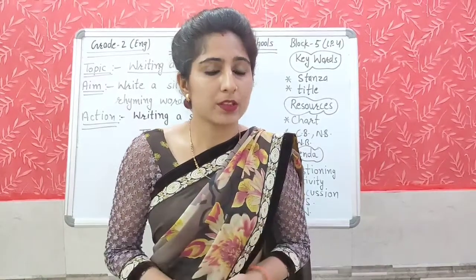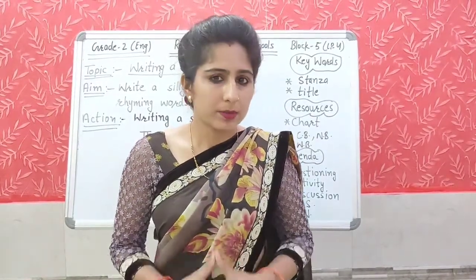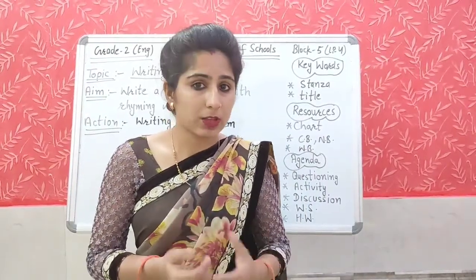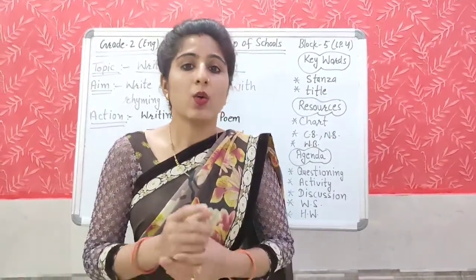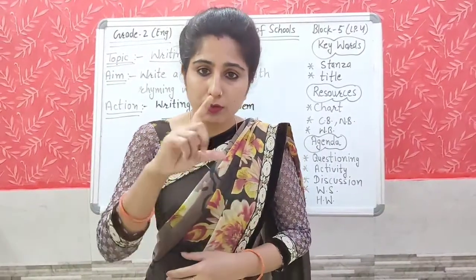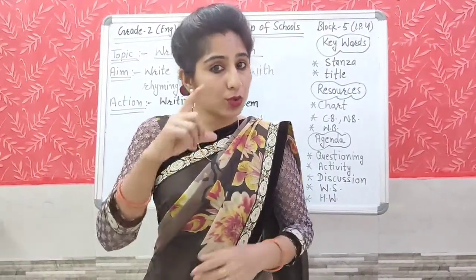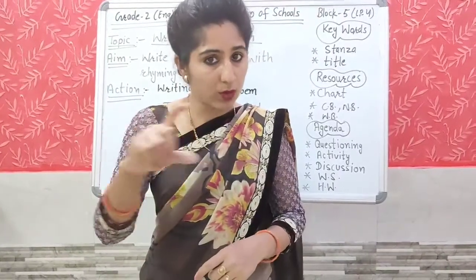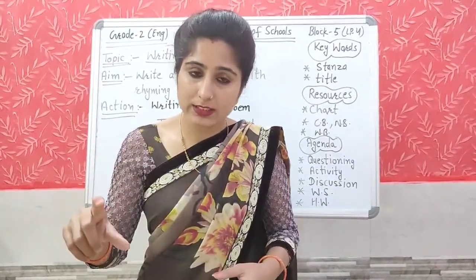Before starting our activity, I want to explain the meaning of stanza. What is the meaning of stanza? You have read the poems, and in Something New also you have read. Always the poem is written in four lines. Those 4 lines are called a stanza. Like first 4 lines and after that again 4 lines are written.